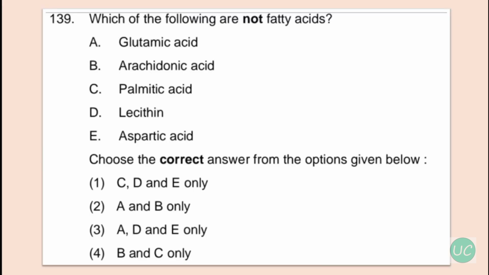Okay, so the options are glutamic acid, arachidonic acid, palmitic acid, lecithin, and aspartic acid. So in this one, glutamic acid and aspartic acid are amino acids, and lecithin is a phospholipid, and option B, arachidonic acid, and option C, palmitic acid, are the fatty acids. So options A, D, and E are not fatty acids. So over here the correct option is A, D, and E only.